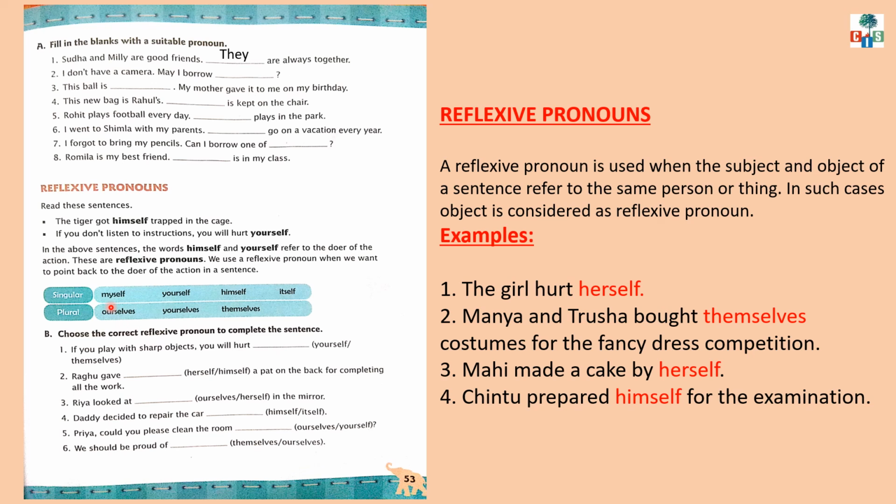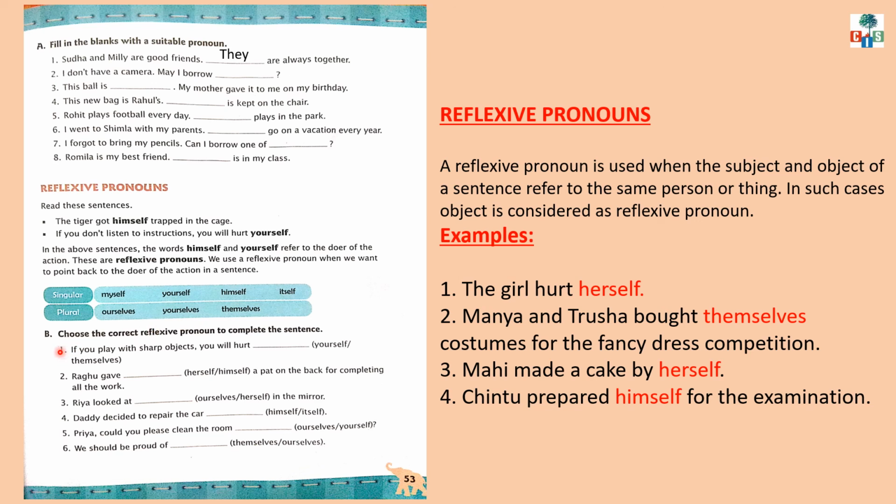Now look at these words, children. Myself, yourself, himself, itself are used for the singular form. Ourselves, yourselves, themselves are used for plural forms. Now, when the word is you, yourself is used for a singular person. Yourselves is used for plural.